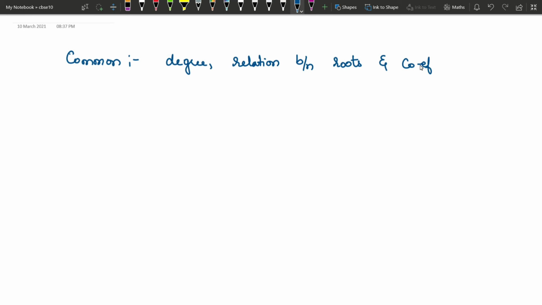This is the same for both, and when roots are given, how to find the polynomial or the equation, that is the same. So what is unique or different is that under polynomials you have cubic equations also. Okay, that is specific to polynomials.